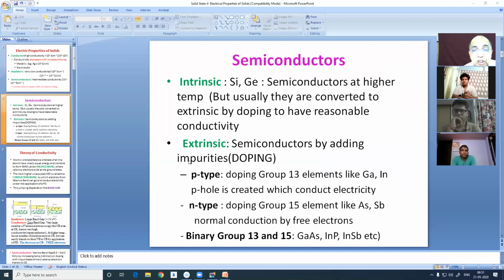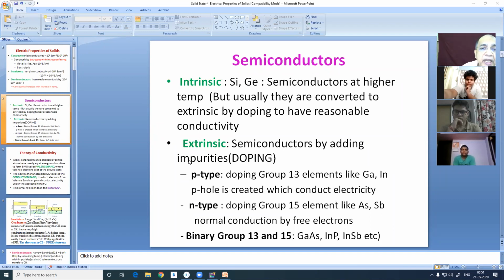Now see, semiconductors, just listen attentively to me and look at the slides, are of two types: intrinsic and extrinsic. Intrinsic means without any foreign added substance, no doping. It is the virgin substance, silicon and germanium, undoped.